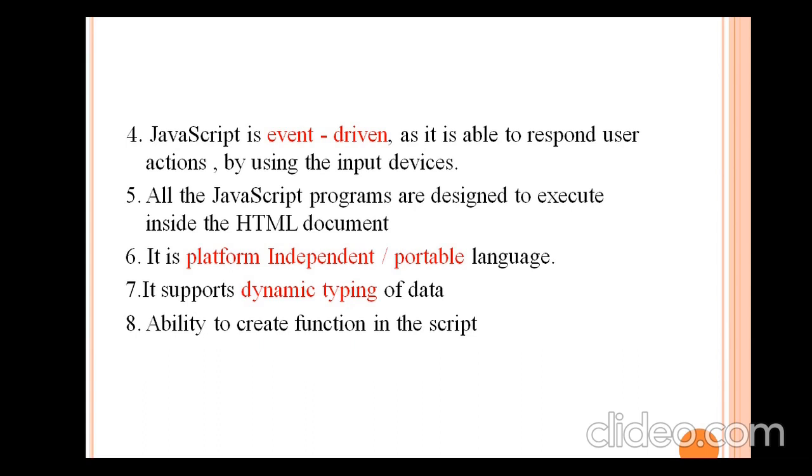Next, it supports dynamic typing of data. Dynamic typing of data means when you declare a variable, whatever data you are storing in that variable will define the type of your variable. Suppose variable a is equal to 10, which is an integer value, then the data type of variable a is integer. If you store a string value, then the data type becomes string. This is one of the most advantageous features of JavaScript.